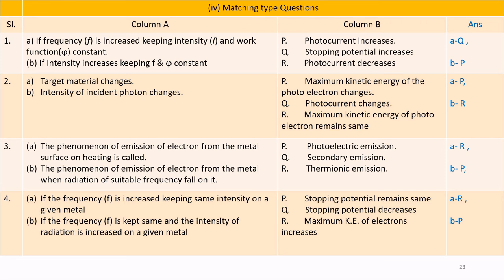Then next item is 1B. If the intensity increases, keeping frequency and phi constant, then photoelectric current increases.